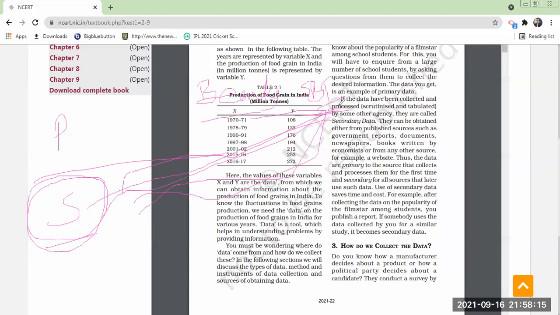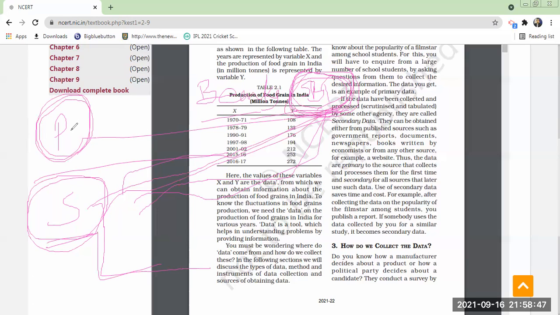Already SBI has collected the data. What are the deposits? What is the amount of loan taken by the bank? What is the amount paid as interest to the customers? All data is collected by the bank itself, and I am utilizing that data for my study. That is secondary data. Did you understand? Yes, sir. Now primary data.